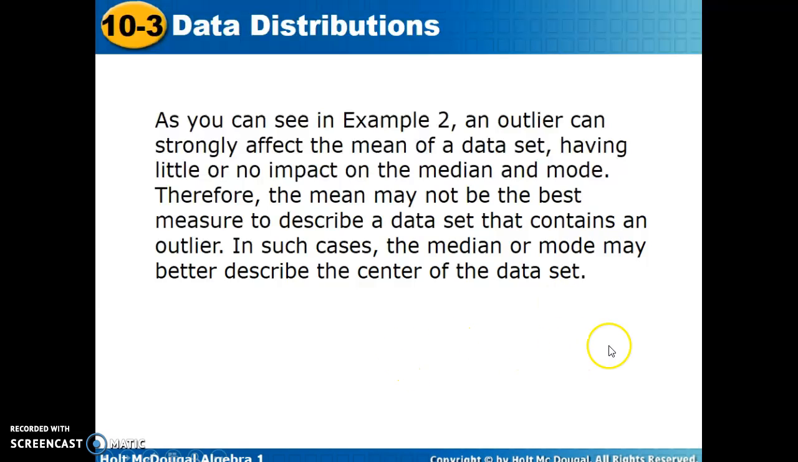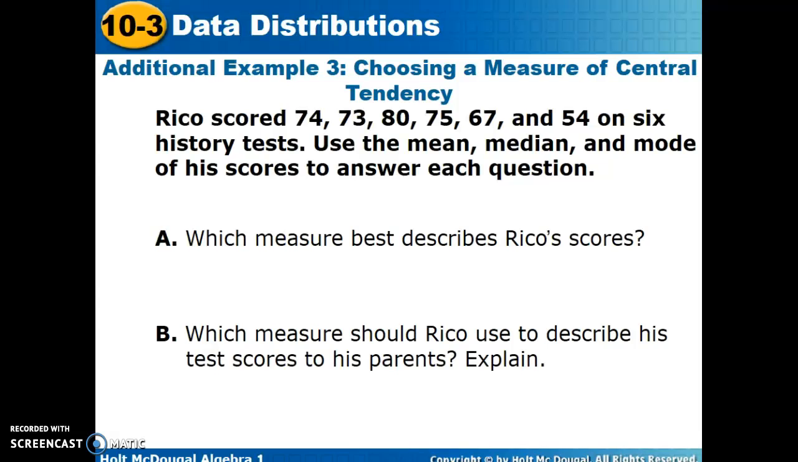As we see in example 2, an outlier can strongly affect the mean of the data, having little or no impact on the median and mode. Therefore, the mean may not be the best measure to describe a data set that contains an outlier. In such cases, the median or mode may better describe the central tendency. So let's look at example 3.